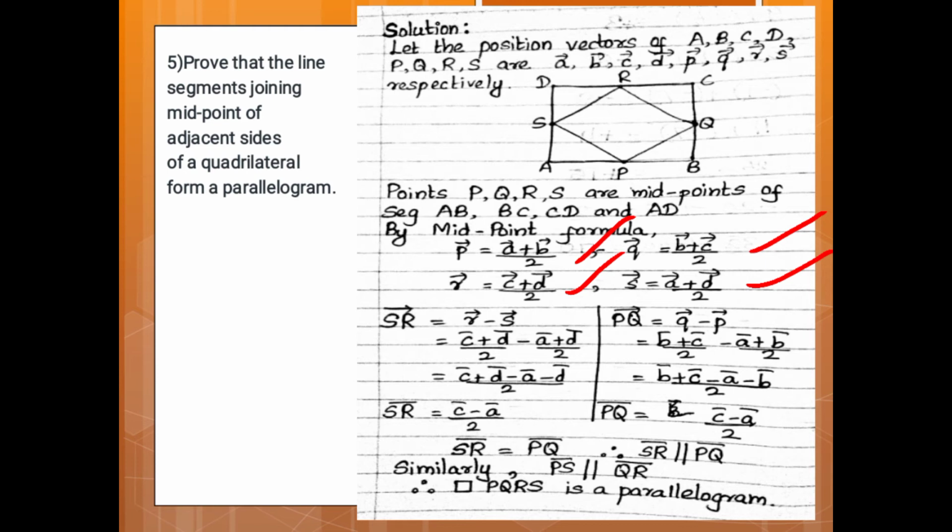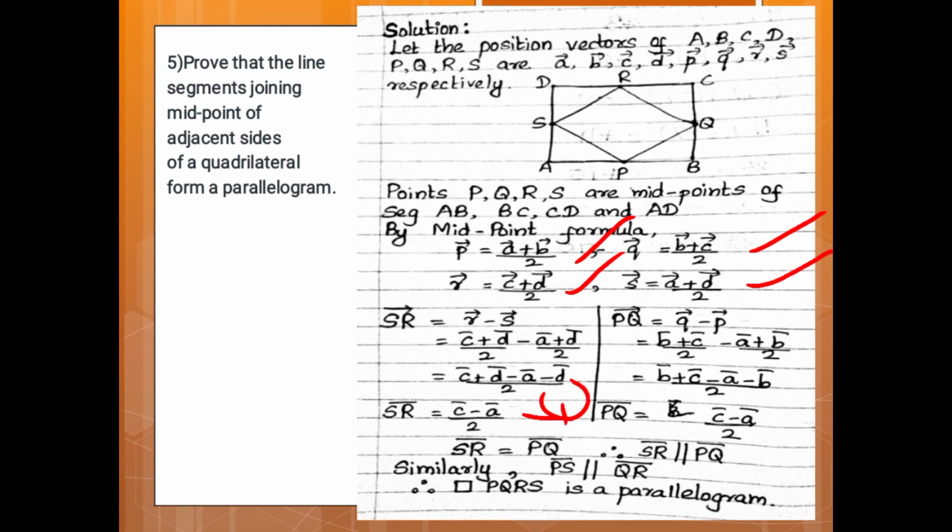So take SR vector. We will write it by position vectors as R vector minus S vector. Therefore, substituting R vector and S vector, that is C vector plus D vector upon 2 minus A vector plus D vector upon 2. So C vector plus D vector minus A vector minus D vector upon 2. Therefore SR vector is equal to C vector minus A vector upon 2. Give this equation number 1.